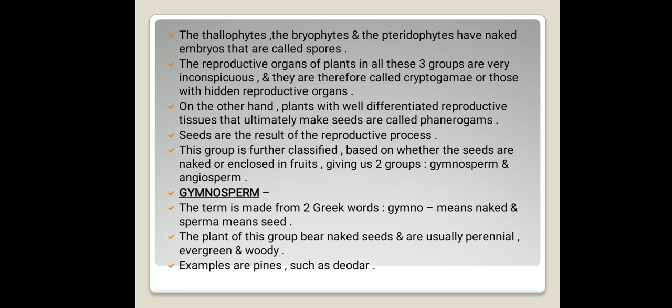Gymnosperm. The term gymnosperm is made up of two Greek words, gymnos meaning naked and sperm meaning seeds. So the plants that fall under the category of gymnosperm have naked seeds. The plants of this group bear naked seeds, as I told, and are usually perennial. Perennial means the plant lasts for a longer time, like 2 years, 3 years, this type. Evergreen and woody. Examples are pines, such as deodar. Examples of gymnosperm are these.